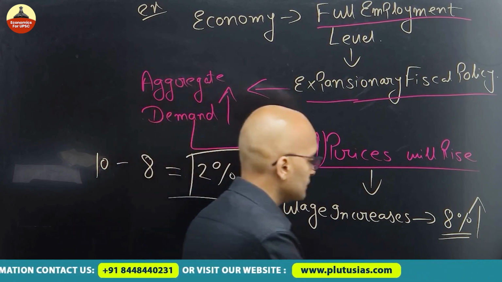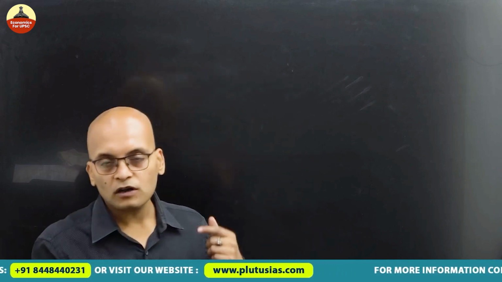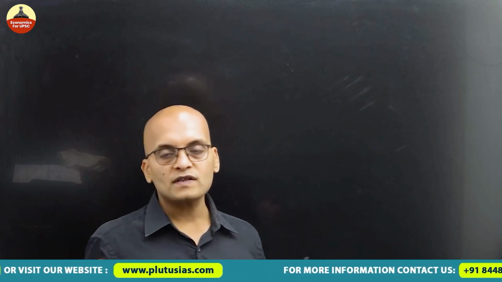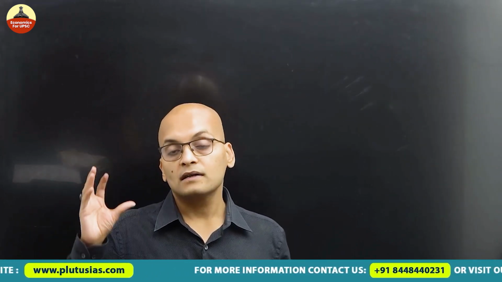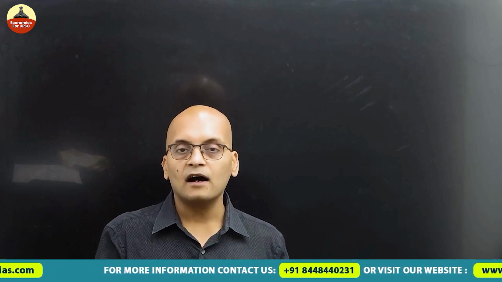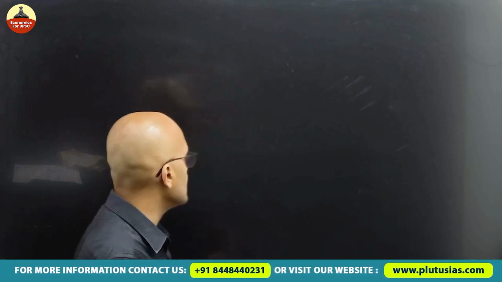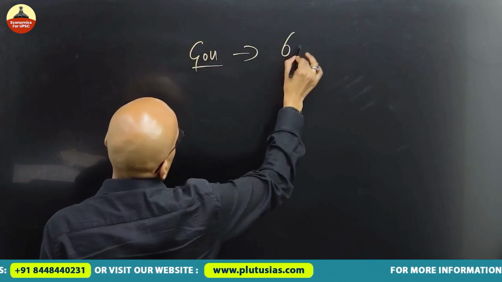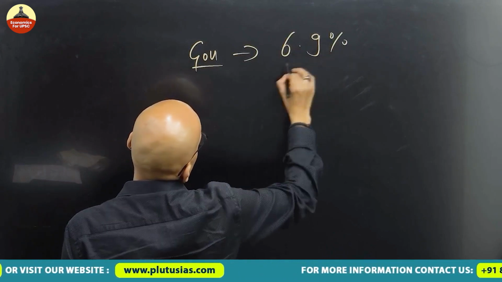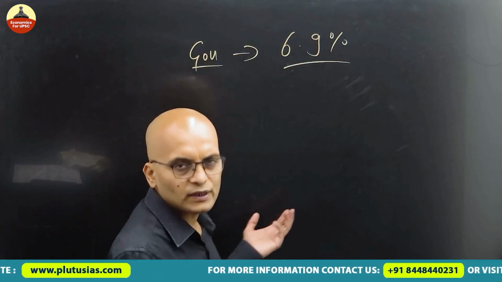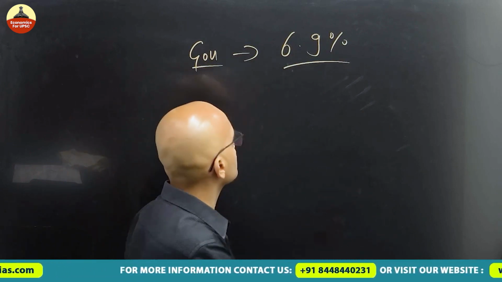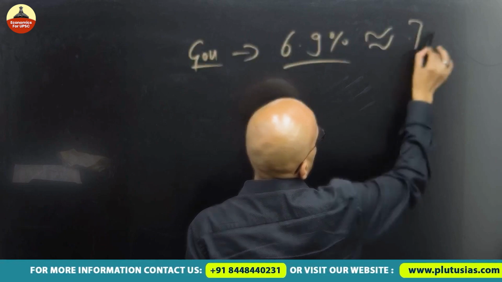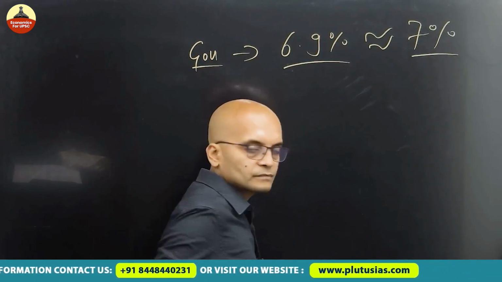How? If we talk about our country, what's the official government data about inflation? According to government, the inflation rate is around 6.9%. You can take it to be approximately 7%, fine.